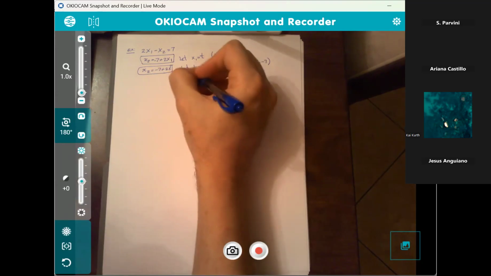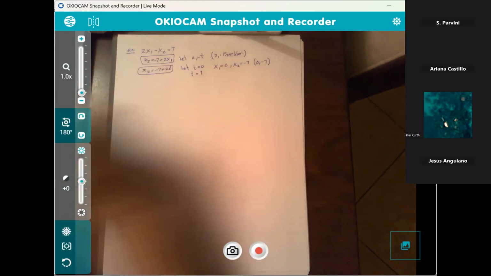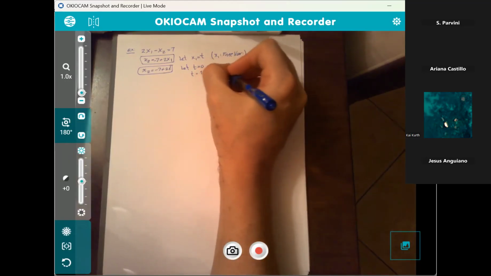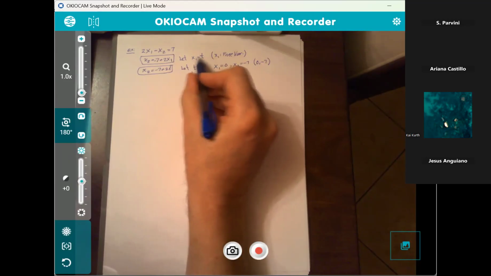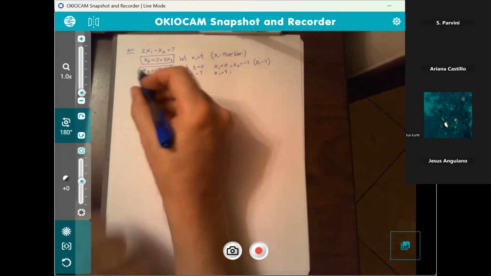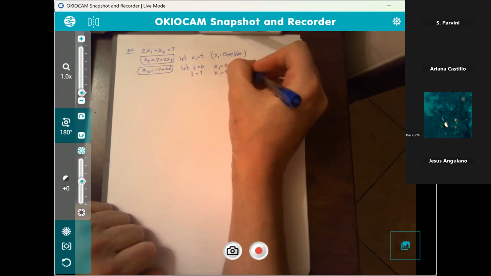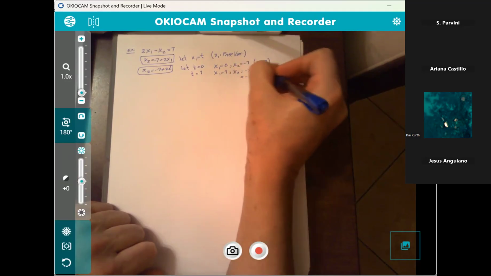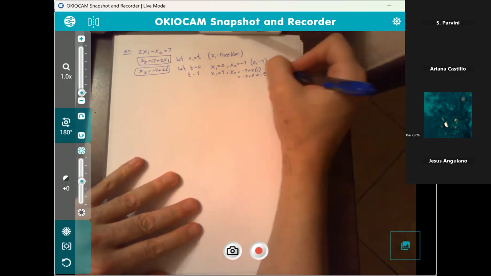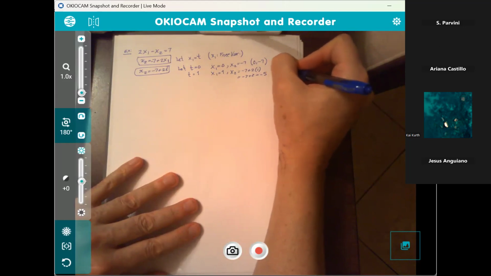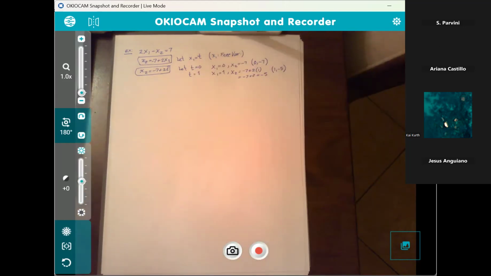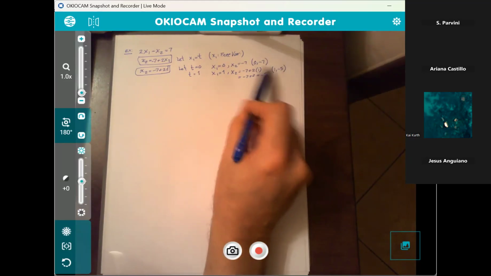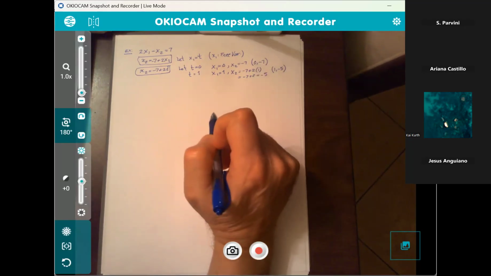If you want, you say, you know what? I like t to be 1. That's my favorite number. For that choice, x sub 1 is going to be 1 because x sub 1 is exactly t. And x sub 2 is going to be negative 7 plus 2 times t, so it's going to be negative 7 plus 2, or negative 5. So here is yet another solution, 1 and negative 5. You see how that works? These are called particular solutions, very specific solutions. I have 2 of them.